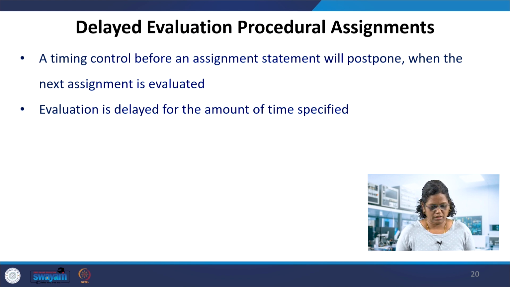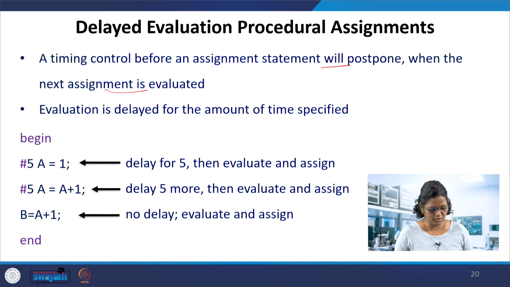Now the delayed evaluation of the procedural assignments. In this case, the timing control before an assignment statement will postpone when the next assignment is evaluated. So evaluation is delayed for the specified amount of time. For example, delayed evaluation in procedural assignments: suppose we have #5 A = 1. Delay for 5 time units and A is assigned value 1.